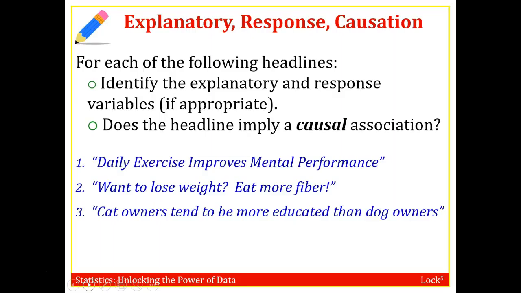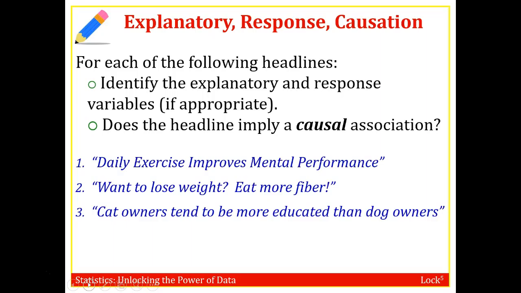Cat owners tend to be more educated than dog owners. Okay, I own a dog, so I kind of find this appalling. But in my eyes, I'm thinking they're using which pet you own to explain the response, how educated you are. So animal that you own would be the explanatory variable, and the response would be how educated you are.